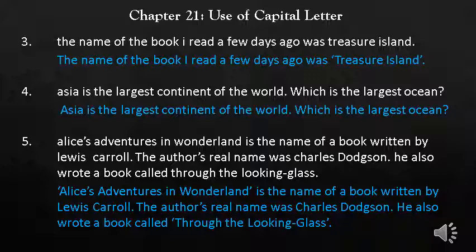Students, note that when we write the name of a book or poem, we always write it in quotation marks. So I used quotation marks here for writing the names of books. Students, I told you that conjunctions or prepositions that contain more than 4 letters also start with a capital letter. So you will write the name of the book, Through the Looking Glass, with capital letters. Okay?